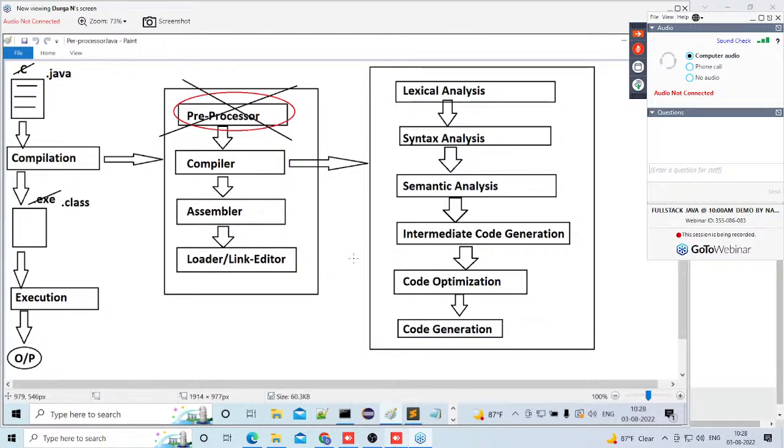Next one is the compiler. If you observe this compiler, how many phases are available here? Overall 6 phases are available. What are the 6 phases in the compiler? Lexical analysis, syntax analysis, semantic analysis, intermediate code generation, code optimization, and code generation. Totally, 6 phases are existing.